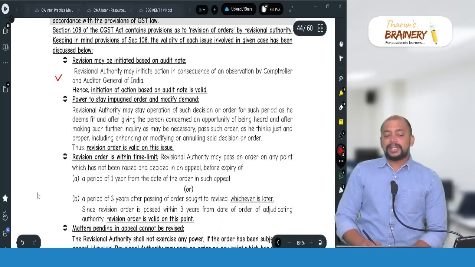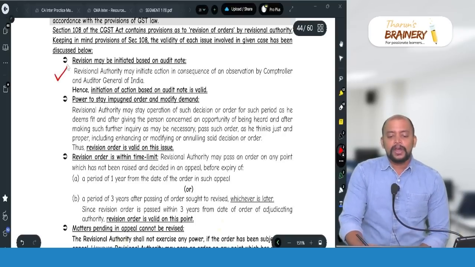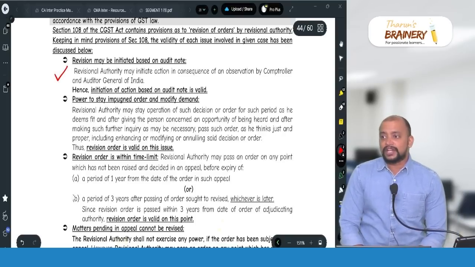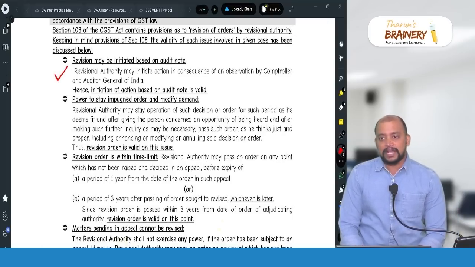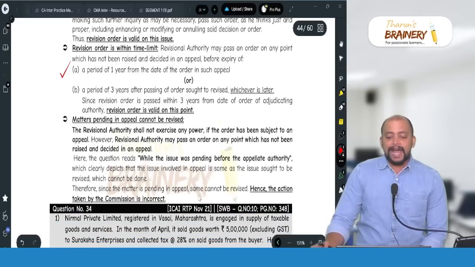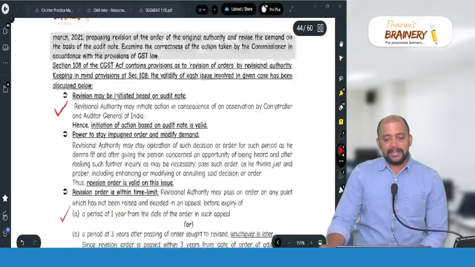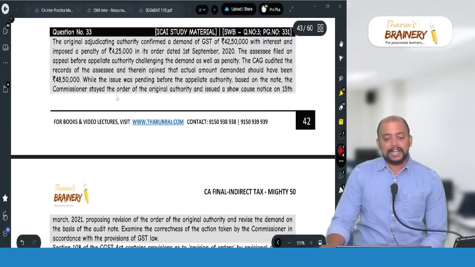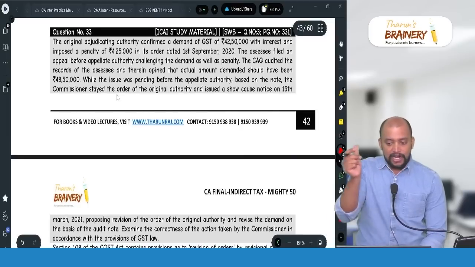Yes, revision can be suo motu, or based on information, or based on a request from the commissioner. And the revision order should be within this time limit. But matters pending in appeal cannot be revised. But check whether the entire order is under appeal or only part of the order is under appeal.